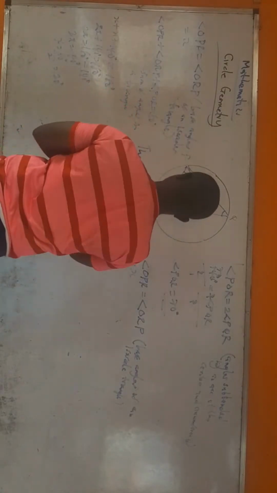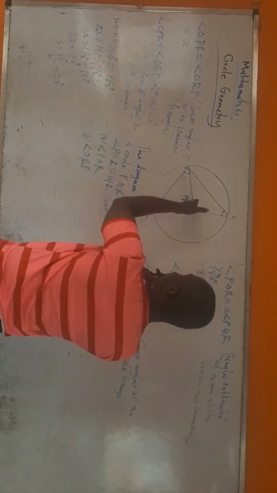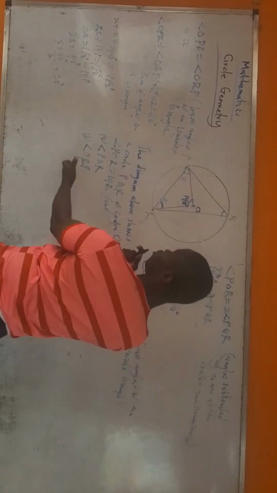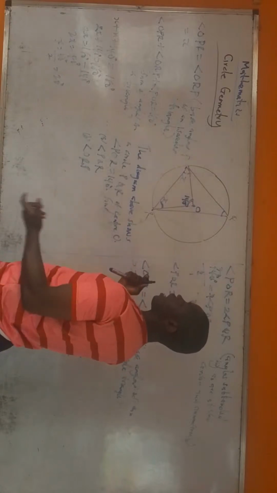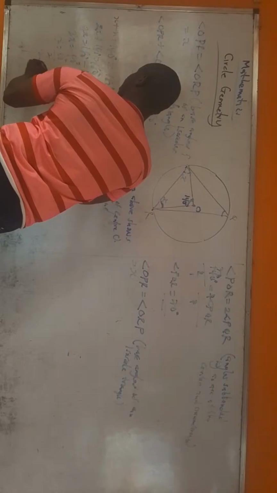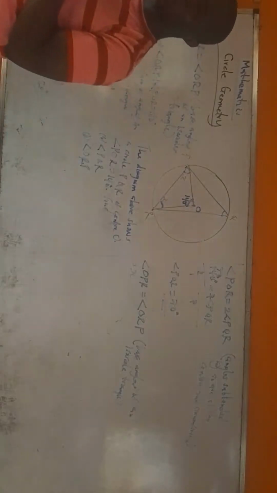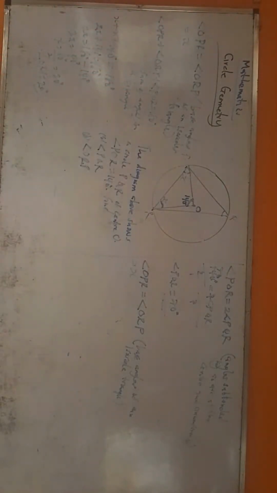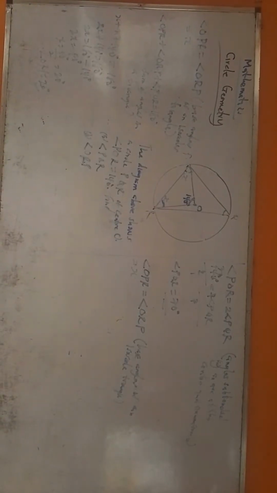Since x is 20 degrees, we are looking for ORP, right? That is the second question: find angle ORP. ORP is x, and x is 20 degrees. Therefore, angle ORP is equal to 20 degrees. Do you understand?